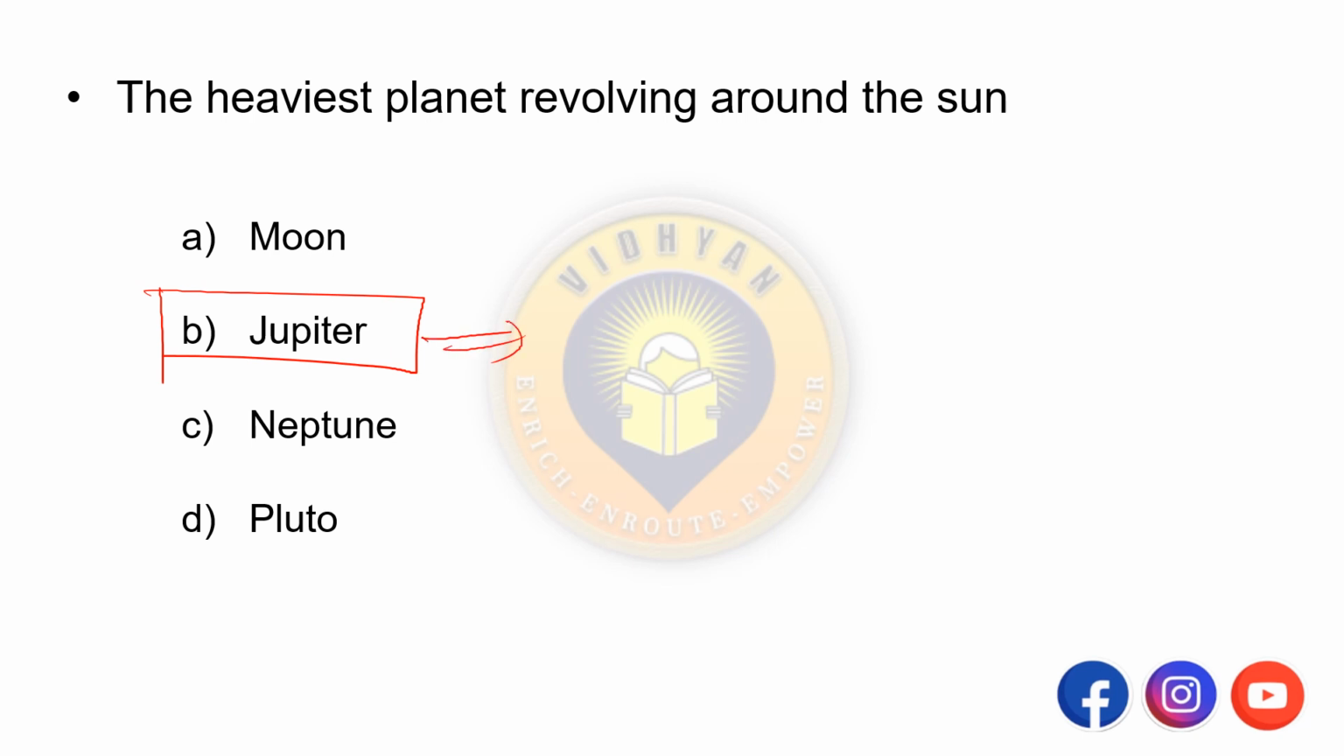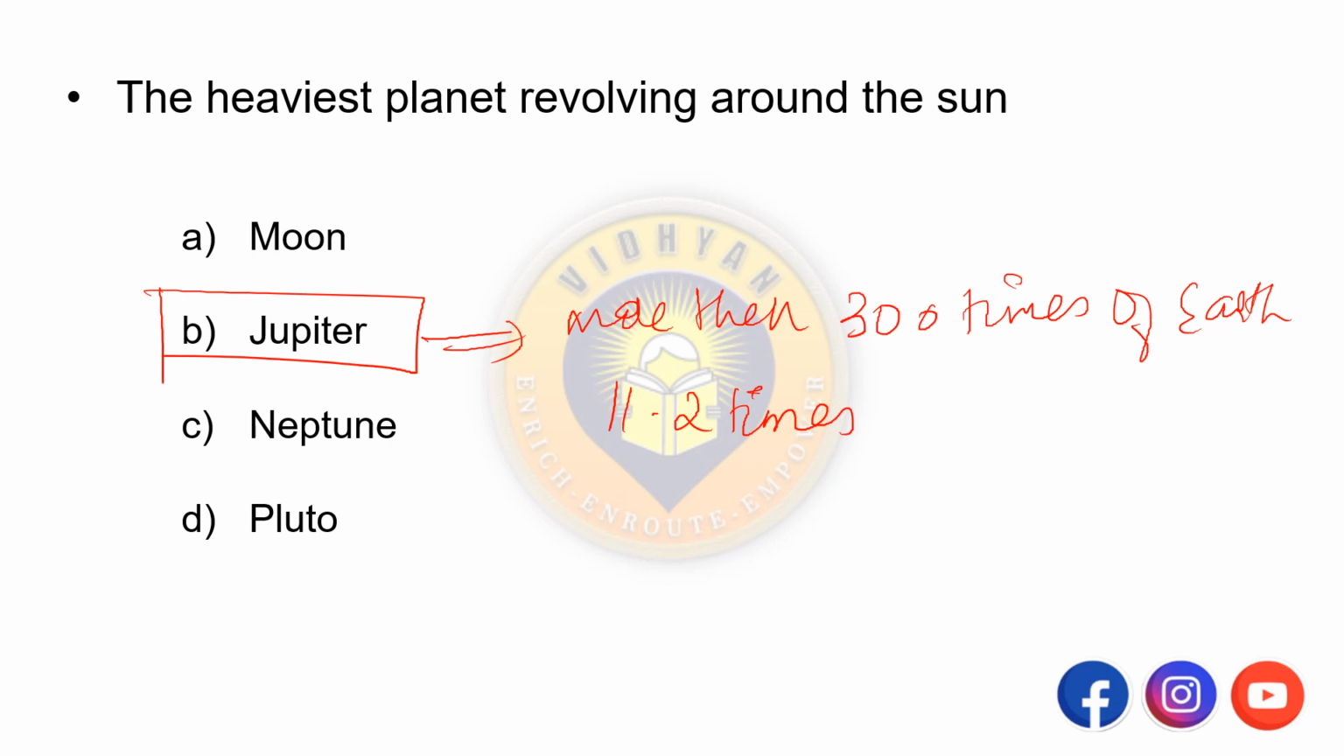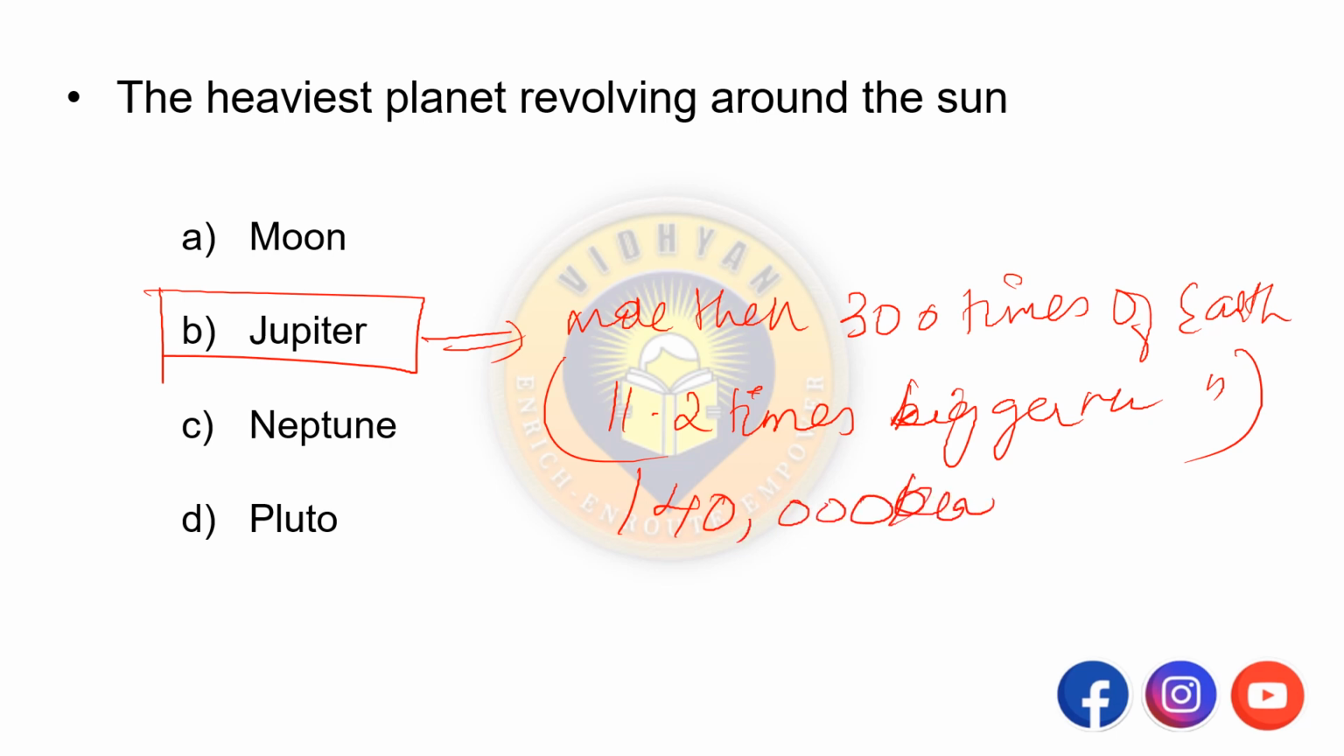So it has a mass more than 300 times of Earth. Okay, Earth, remember this. So that means 11.2 times bigger than Earth. So it is the largest and the heaviest planet in the solar system. Okay, diameter is 1,40,000 kilometers.